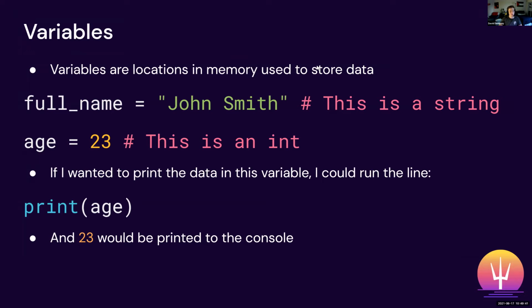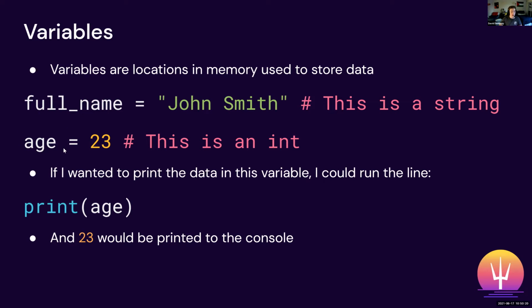All right, so moving on, I'd like to talk about variables in Python. And so variables, as it says here, are locations in memory used to store data. And so what that means is that you can store information such as these two words, John Smith, in a variable to be able to reuse it again. So in this case, full name is equal to John Smith. This is a variable full name, which stores a string called John Smith. If you're unfamiliar with programming jargon, a string is basically just characters combined together. In other words, just words or sentences, stuff like that. That is what a string is.